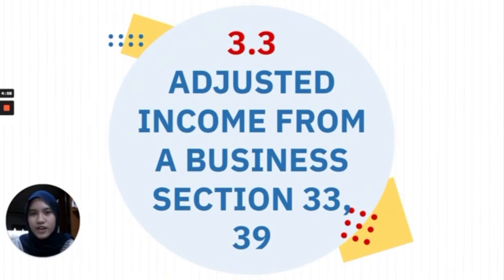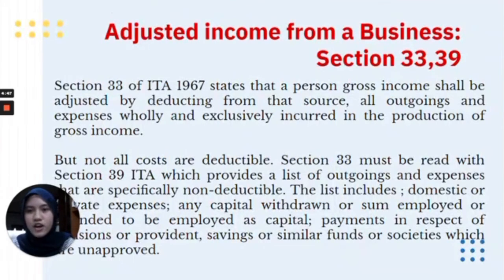Hi, I'm ALISHA FARHANNA, and I will be explaining about the adjusted income from a business, Section 33 and 39. Section 33 of the Income Tax Act 1967 states that a person's gross income shall be adjusted by deducting from that source all outgoings and expenses wholly and exclusively incurred in the production of gross income. But not all costs are deductible. Section 33 must be read with Section 39, which provides a list of outgoings and expenses that are specifically non-deductible.